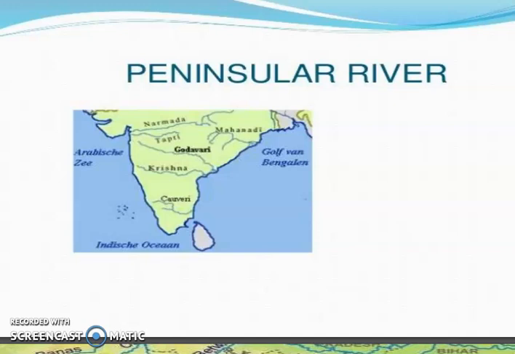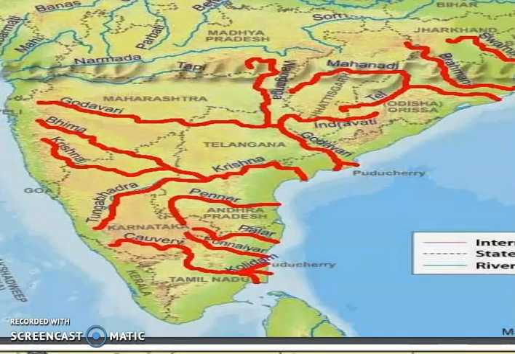So in the summer season or in the winter, it could be possible that the rivers or parts of the river become dry. Now the peninsular rivers are further divided into two parts. One is the east flowing peninsular rivers and another one is the west flowing peninsular rivers.